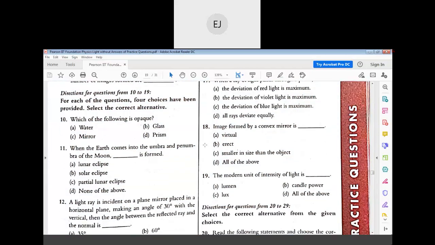The next. Question number 18. Image formed by a convex mirror. Repeated questions. Why are you not answering on the spot? Sir, all of the above.